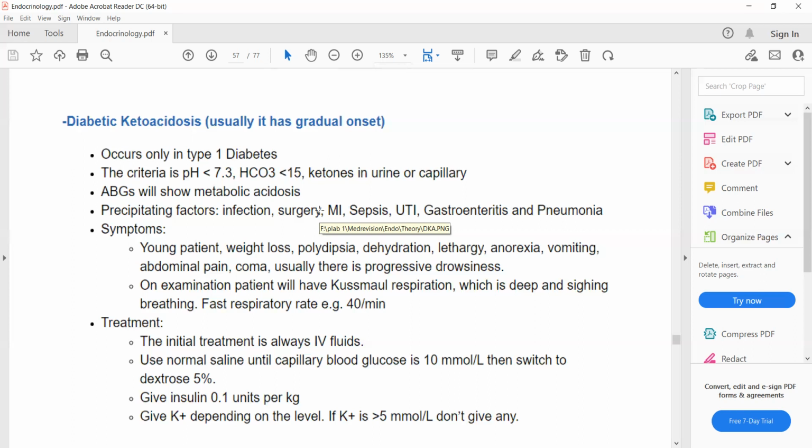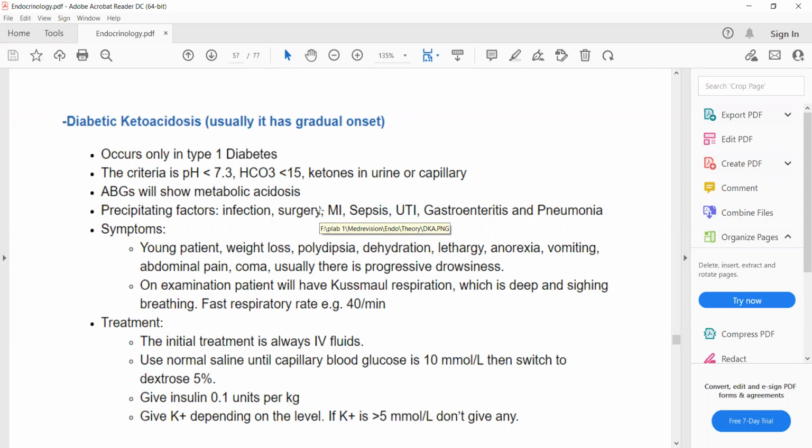So in type 1 diabetics, when there is deficiency of insulin, the body shifts its metabolism and gets energy by formation of ketone bodies. Ketone bodies are formed by fatty acid oxidation.